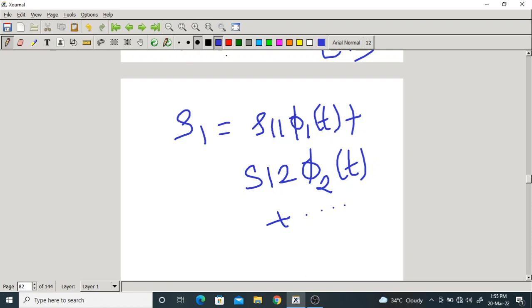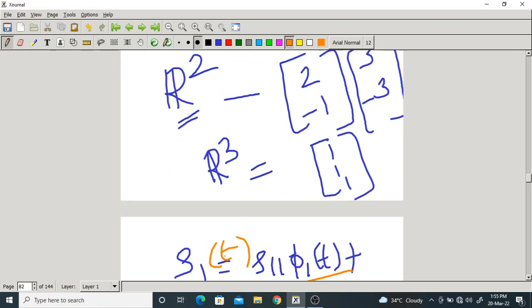Here, phi 1, phi 2 are called basis functions because we are able to represent S1 of t as a linear combination of phi 1, phi 2, and so on up to phi n.